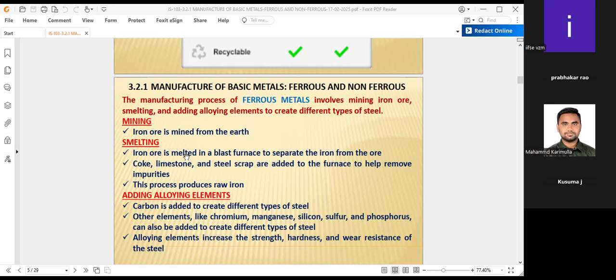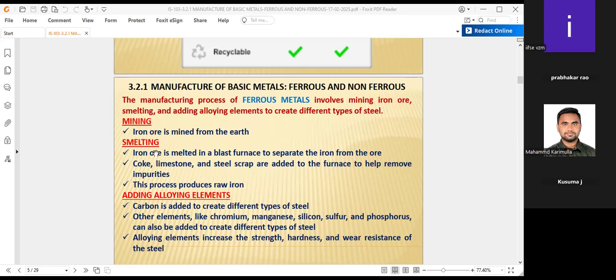Iron ore is smelted in a blast furnace to separate the iron from the ore. If the percentage of iron in the ore is high, only then can the mined ore be used for making ferrous metal. If the ore contains a lower percentage of iron than impurities, it is not financially viable to manufacture iron.